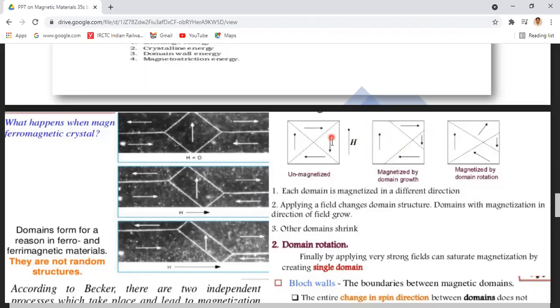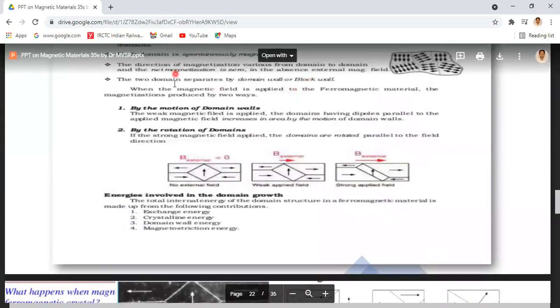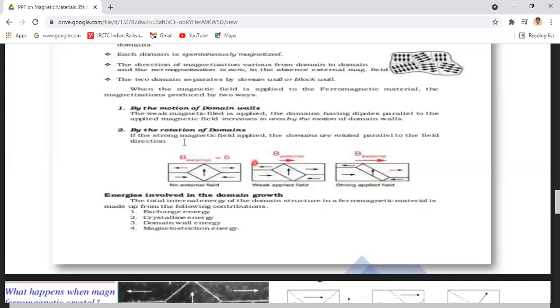But coming to this domain, here the direction of the domain is opposite to the direction of the applied magnetic field. So the size of the domain is decreased here. Magnetized by the domain growth. That means by the motion of the domain walls, the size of the domain is increased.